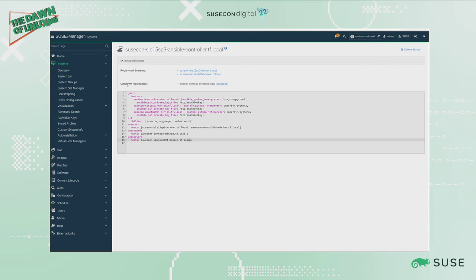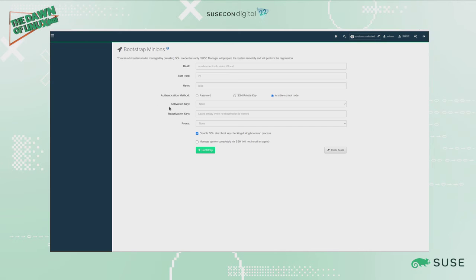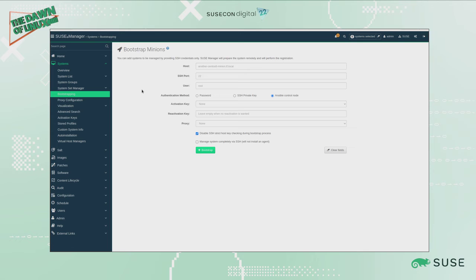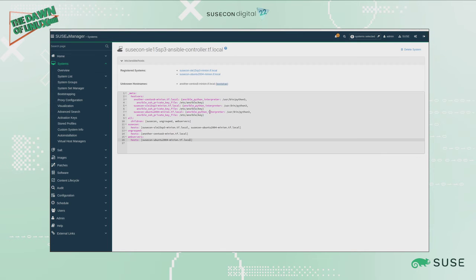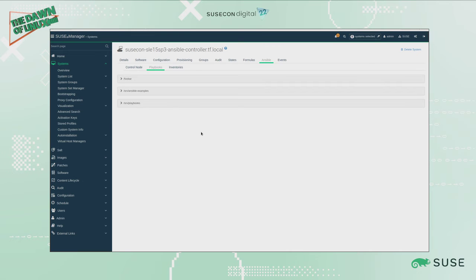But it also detects that there is an unknown host name, and therefore this system, which is listed on the Ansible inventory I have here, is not actually registered in SUMA. So it gives us the ability to go and bootstrap this one directly, pre-filling the bootstrap UI page, targeting this particular one. All right, so let's go back.